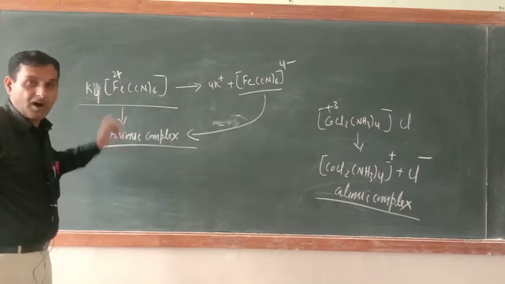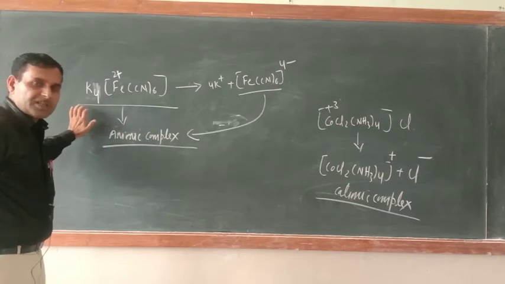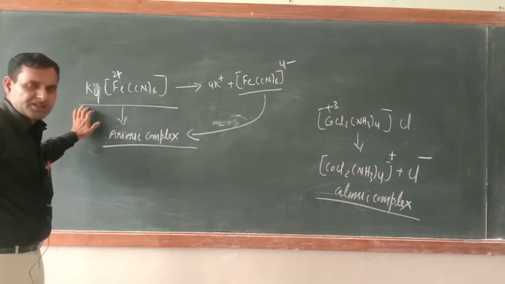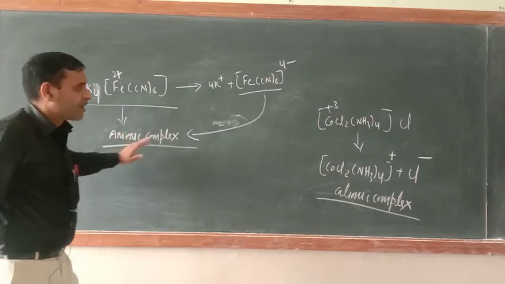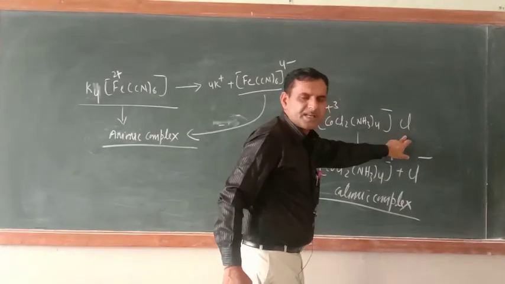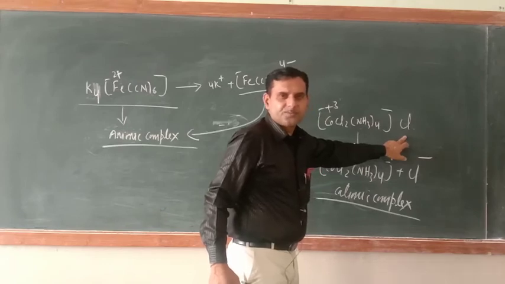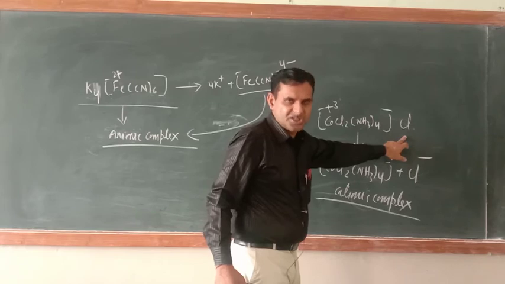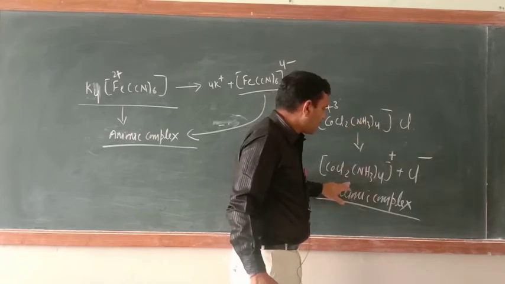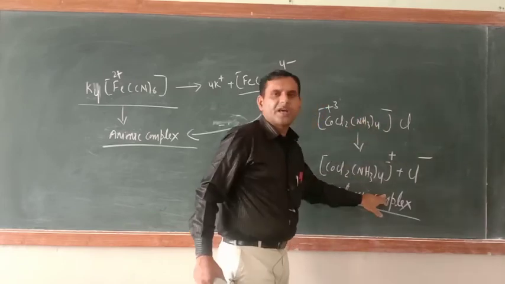How? Just see, if a positively charged ion is present in the ionization sphere, the coordination complex would be anionic. If a negatively charged ion is present on the right-hand side, in the ionization sphere, then the coordination complex would be called a cationic complex.